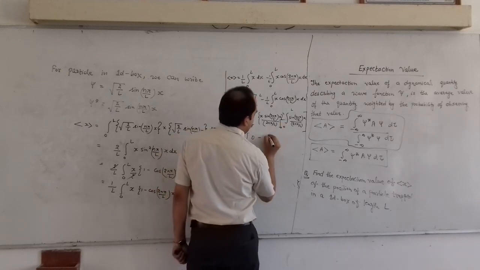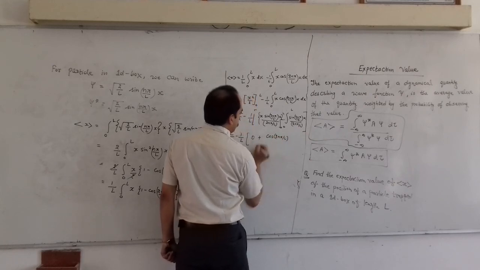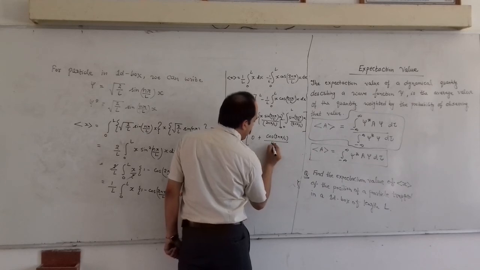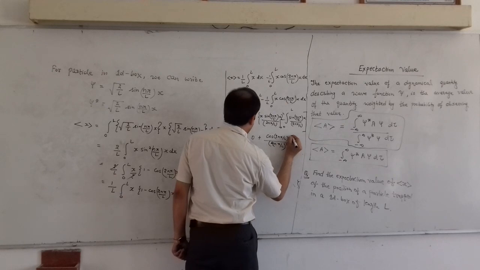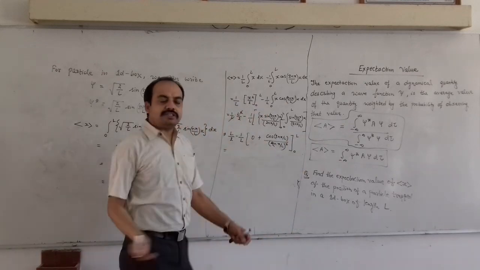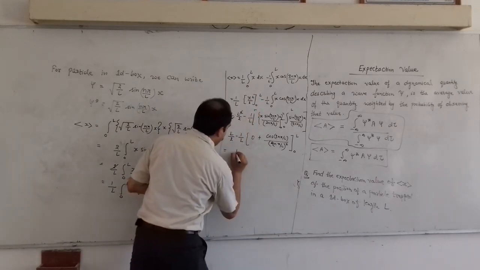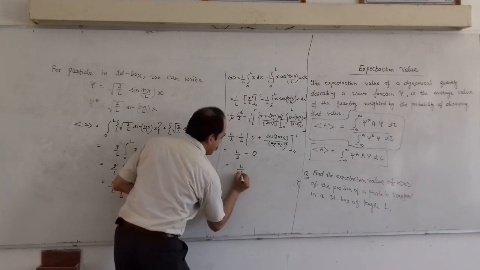So minus integration we will have cos 2n pi by L, and it will become positive, upon 4 n square pi square by L square, and we put our limits 0 to L. On solving this term, we will again get 0. So again we will have L by 2 minus 0. The final answer will be L by 2.